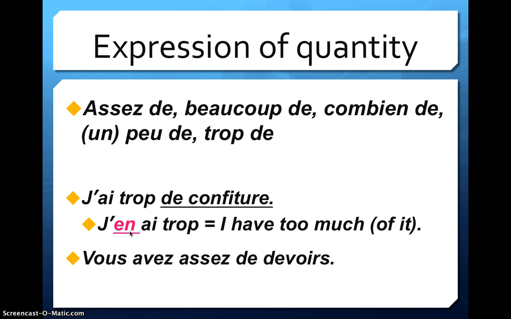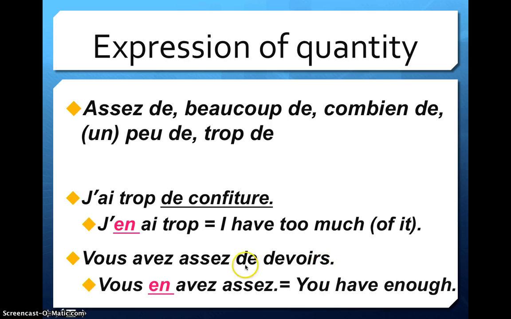Gotta use your pronouns. Vous avez assez de devoirs. This is totally false, but would mean you have enough homework. Alright, so everything, de and everything after it is coming out. Vous en avez assez. You have enough. Or really, you have enough of it.